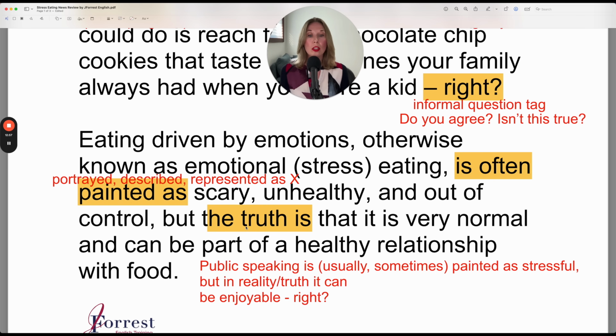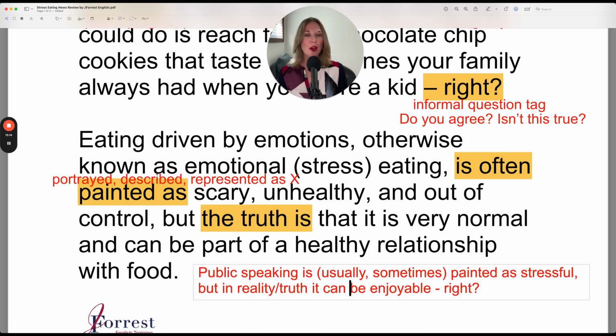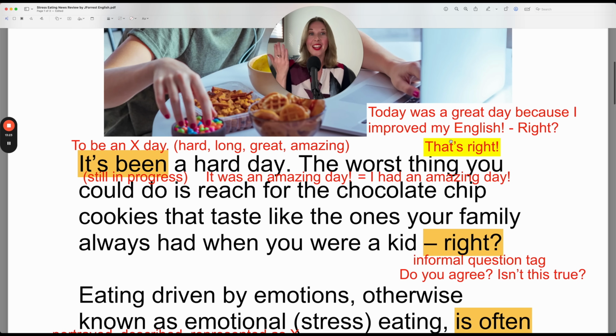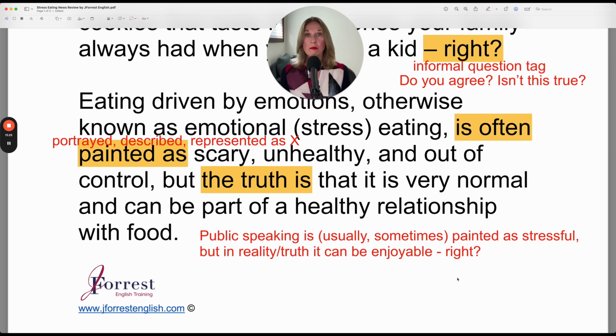Now, instead of truth, you could use the word reality. And here you could say "in truth," "in reality." So there is, again, another way of saying the exact same thing. In reality, in truth, it can be enjoyable. And then I added my question tag, right? Would you agree with this? Isn't this true? And then you can say, that's right. Or you could say, that's wrong. I don't agree. No, I don't agree. That isn't true. The choice is yours. But that's how we would use "right" as a question tag, an informal question tag.